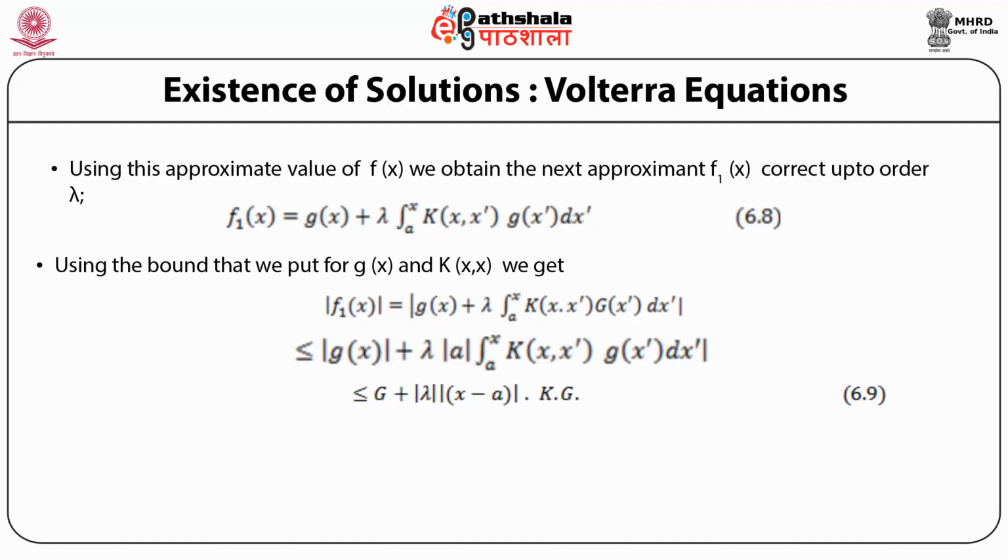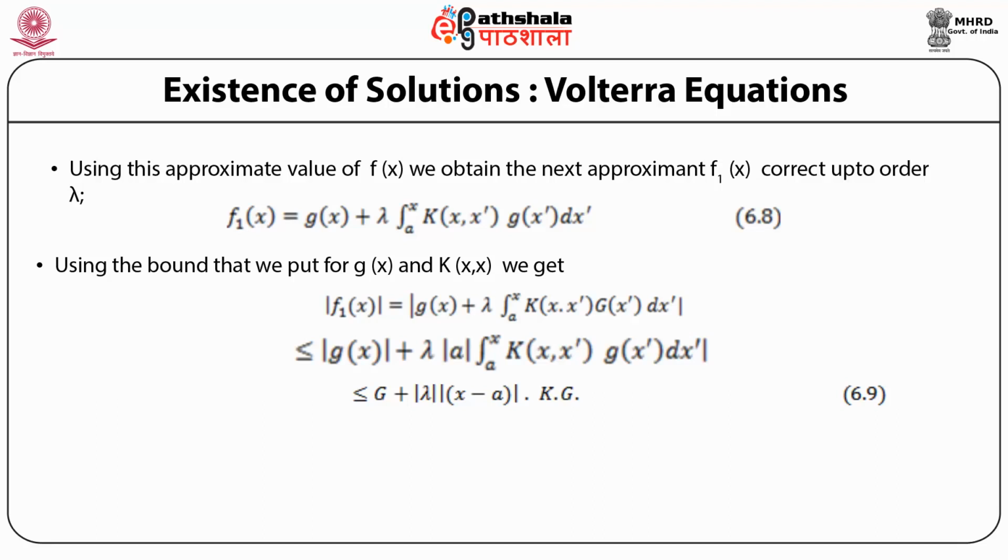Using the bound that we put on the function g and the kernel k, we find that mod f1(x) is less than or equal to mod g(x) plus mod lambda times the mod of the integral from a to x of k(x, x prime) g(x prime) dx prime, which is in turn less than the number capital G plus mod lambda times mod of (x minus a) times the number K times the number G. Remember that the mod of the kernel is less than K, the mod of the function g is less than capital G, and this integral has limits from a to x of dx prime.